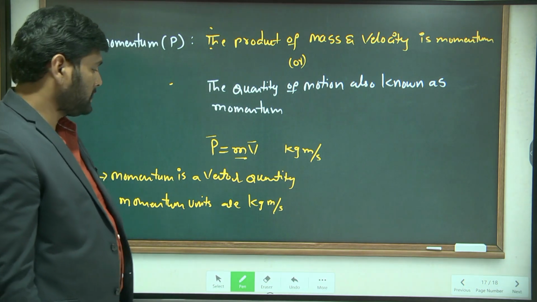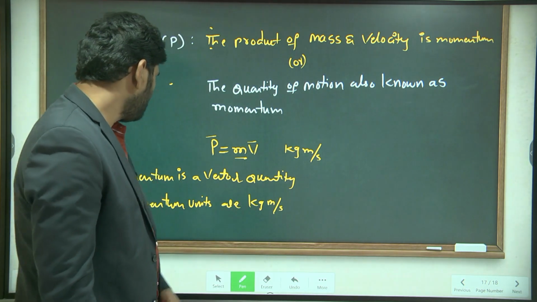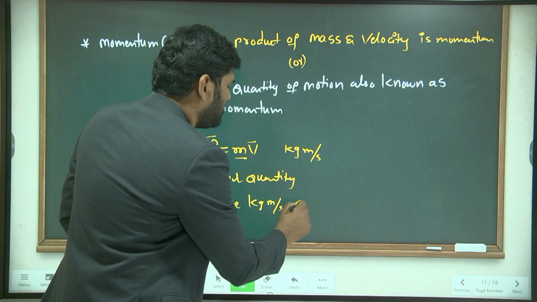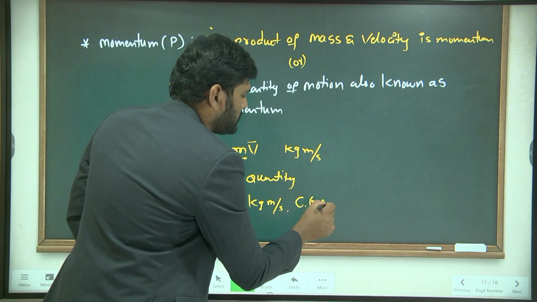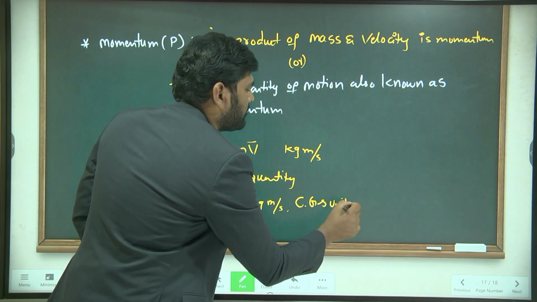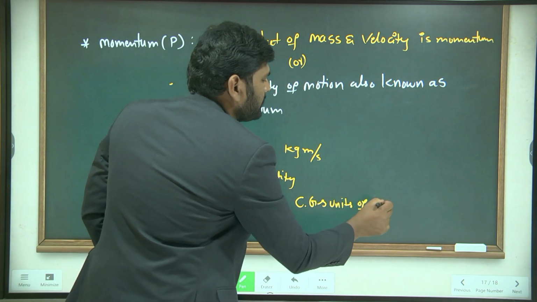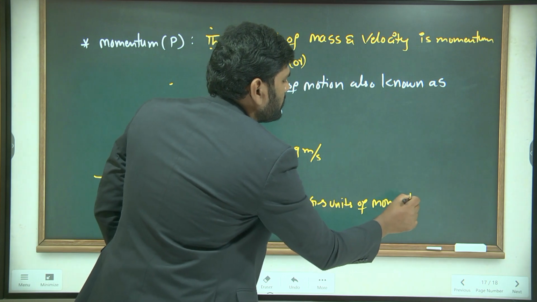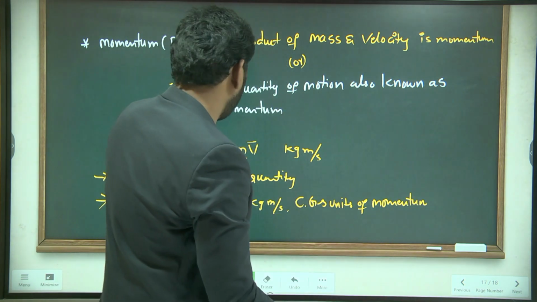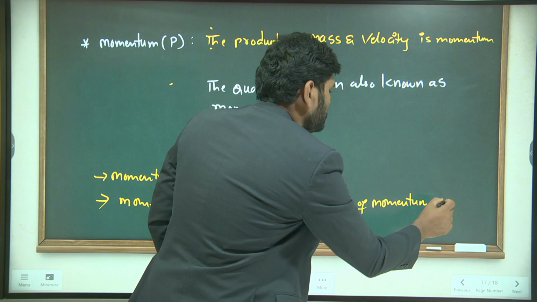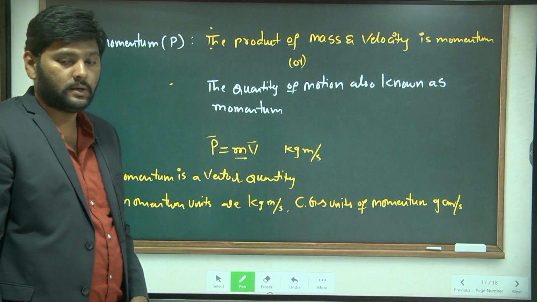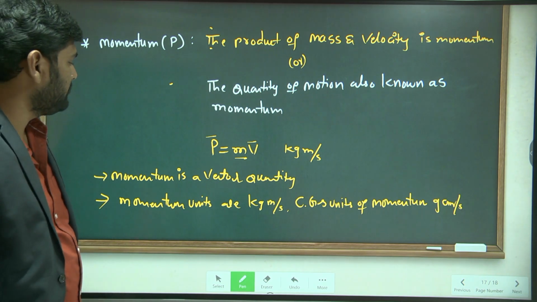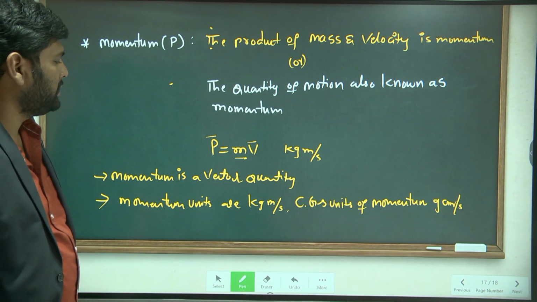This is the SI unit of momentum. CGS units of momentum is gram centimeter per second, and SI units are kg meter per second.